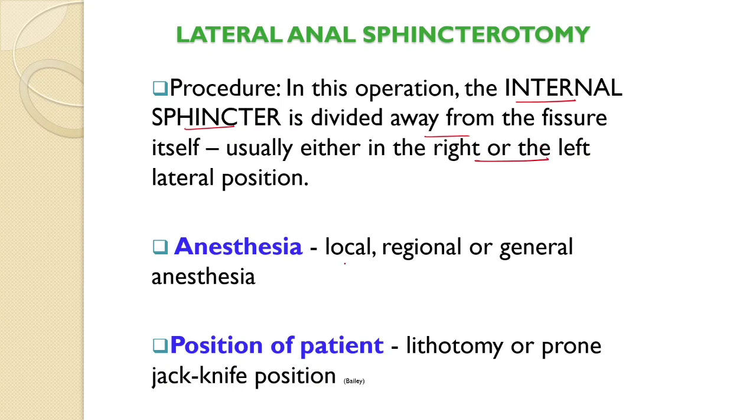This can be done under local, regional or general anesthesia. The position of the patient is either lithotomy position or prone jackknife position. The main principle involved is that the internal sphincter is divided away from the fissure, either to the left side or right side.